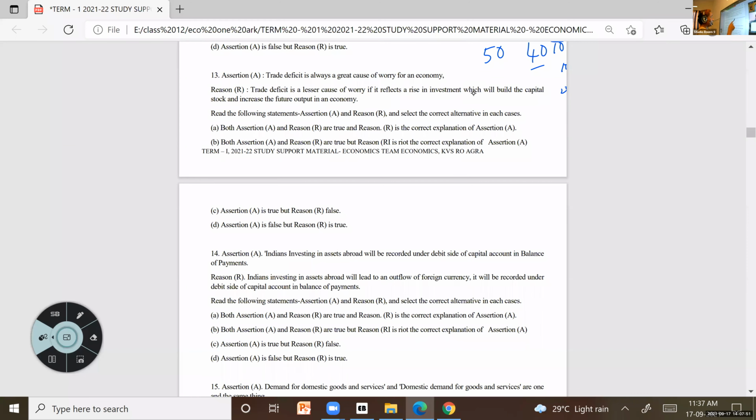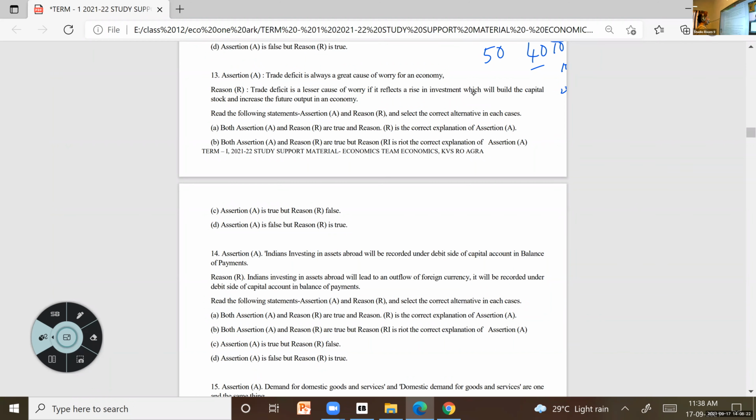Now here we can't say it is savings. There is a particular term for that. What is it? Reserve. Yes, we have reserves. So we can use that. So it's not a great cause of worry for an economy. So trade deficit, what they have given is always a great cause of worry, but it can be reduced. How can it be reduced? Either through investment, or by borrowing, or by taking reserves from the foreign exchange.